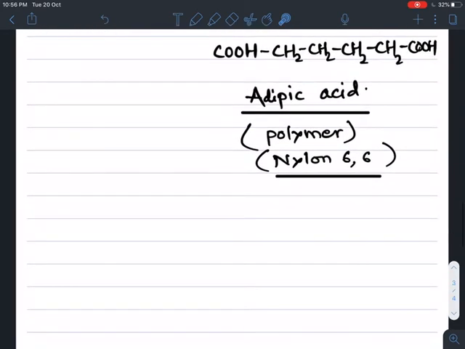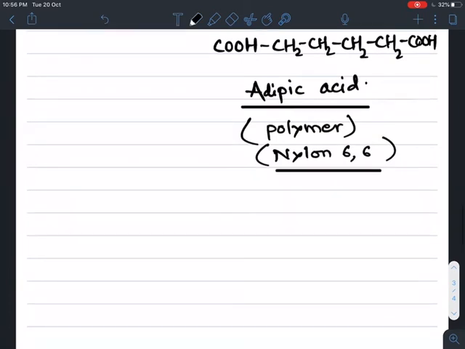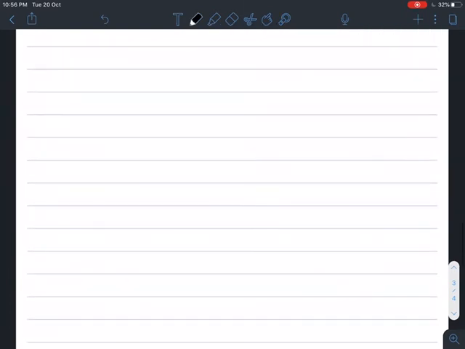Now one more method is there, from Grignard's reagent. We can prepare carboxylic acids from Grignard's reagent.